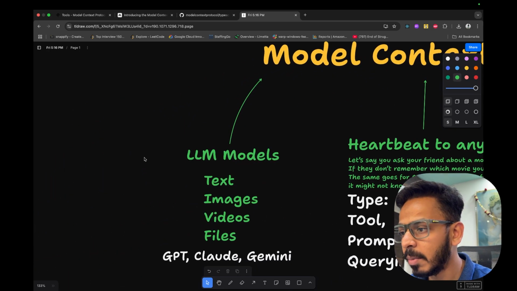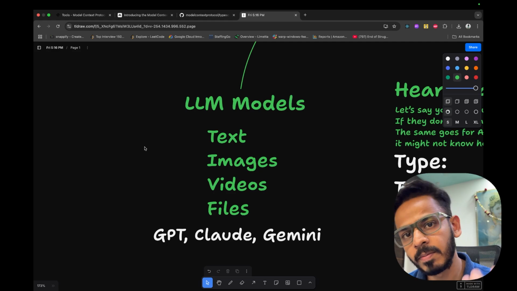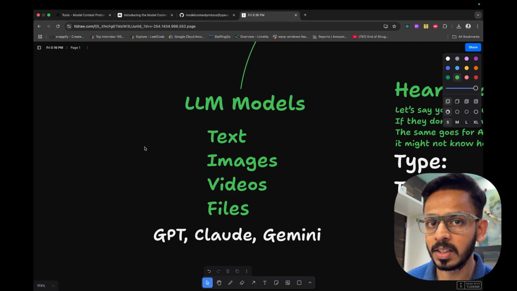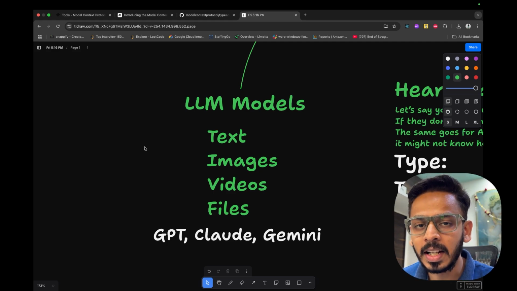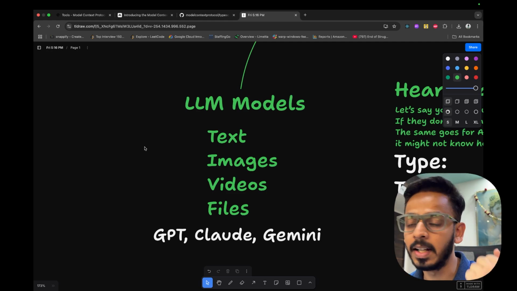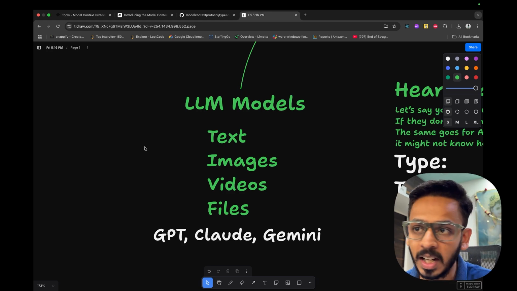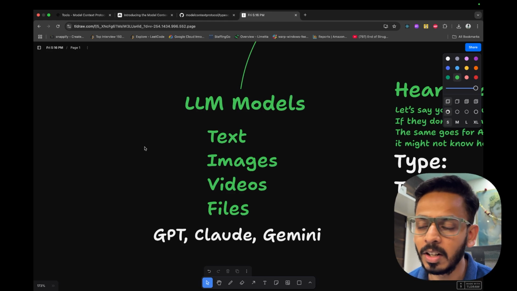Now, coming forward with models. Models meaning what? The LLM models that we are using can take up multiple types of data. They can take text, an image, a video, or any kind of file. It can be a text file, JSON file, CSV file, any kind of file.